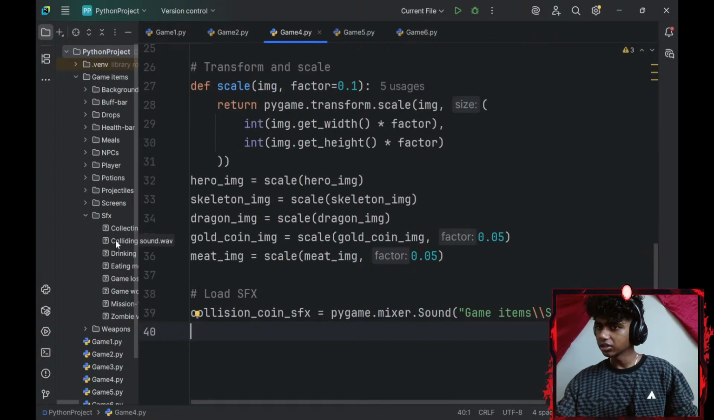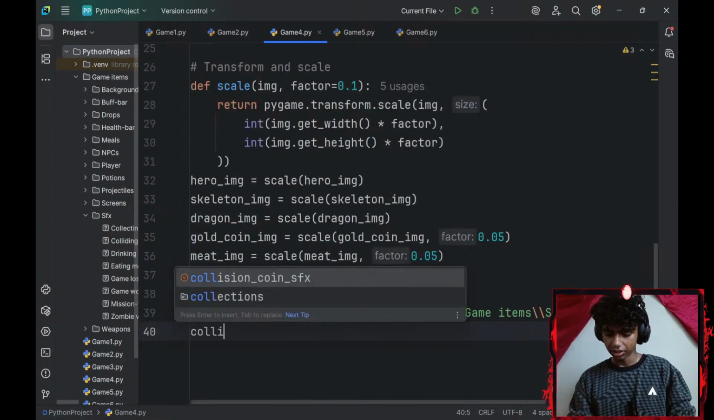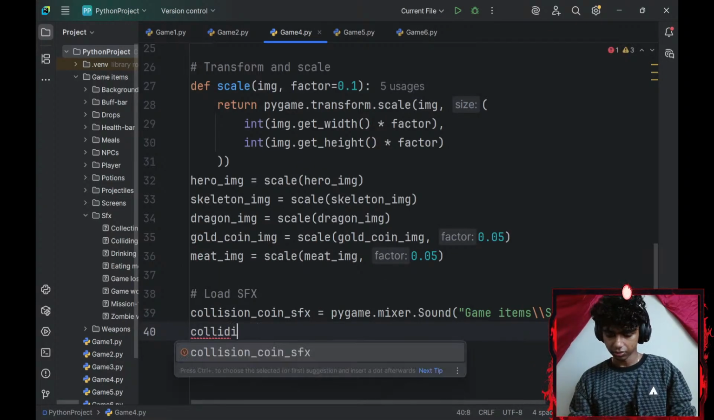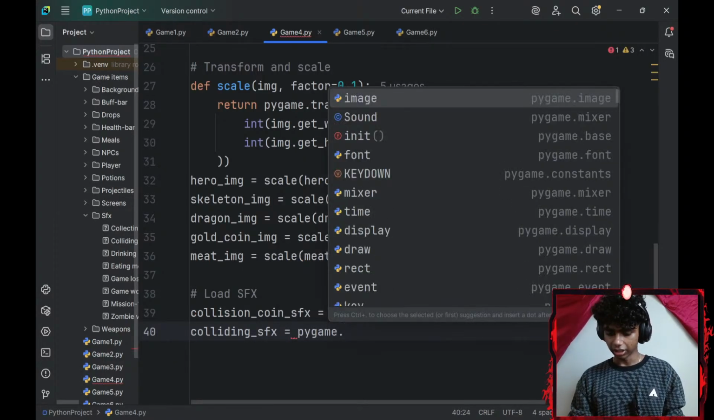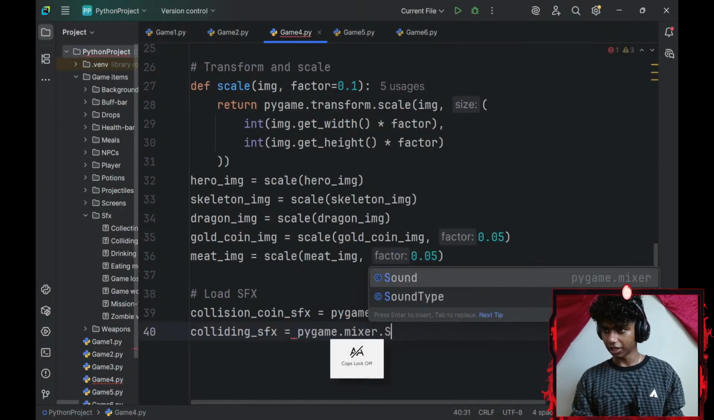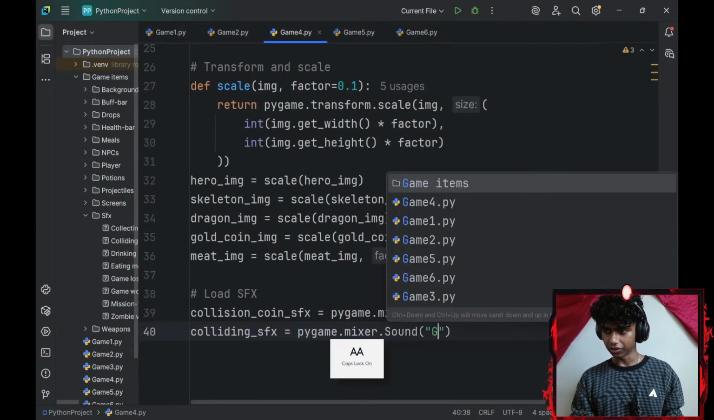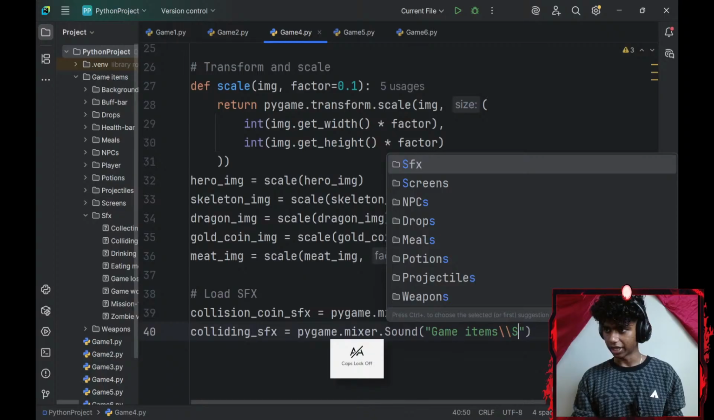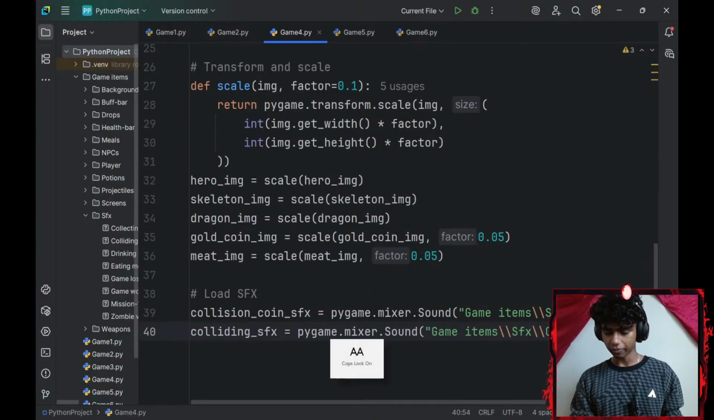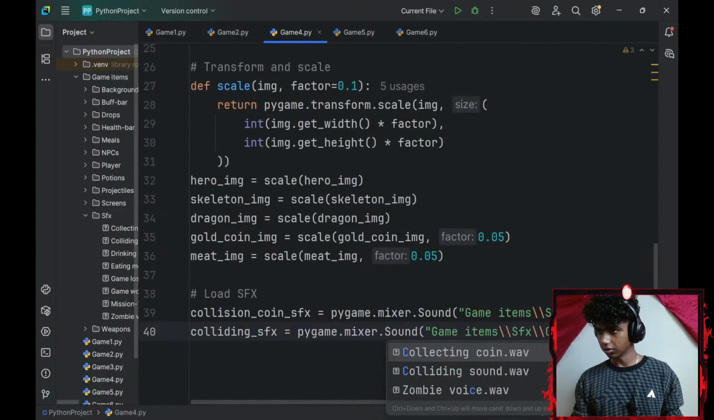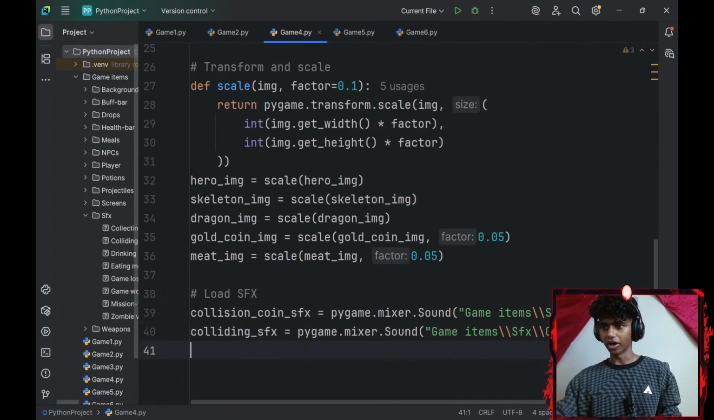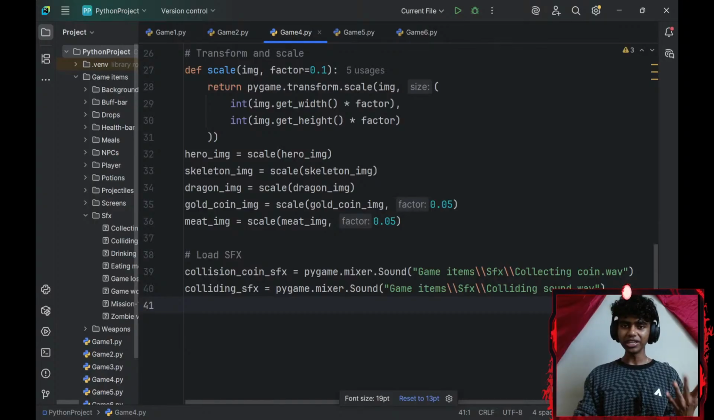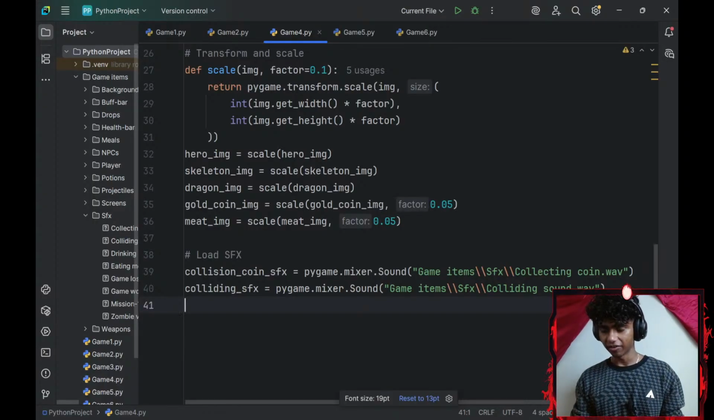And then one is the colliding sound effect. So I'll go with colliding_SFX. Okay, I'll set that equal to pygame.mixer.Sound. I'll give the file path: game_items, 2 forward slashes, SFX, 2 more forward slashes, my colliding sound effect. Okay, and they are converted to wave. I've honestly never heard of that. I've heard of MP3, but this is the first time I've actually heard of wave.